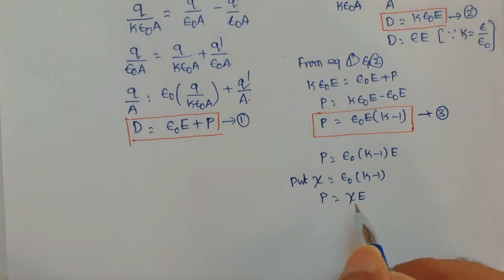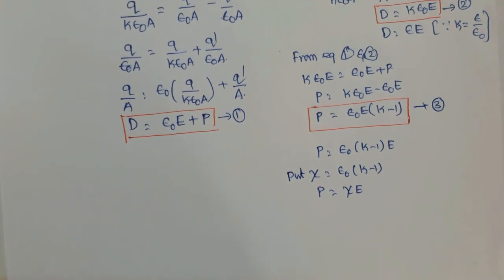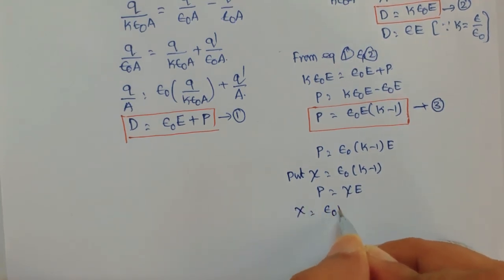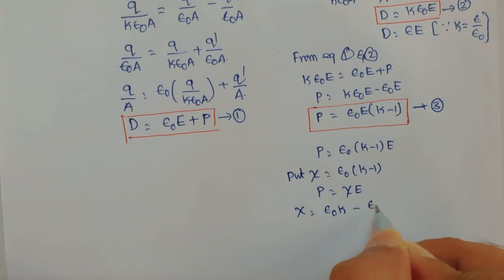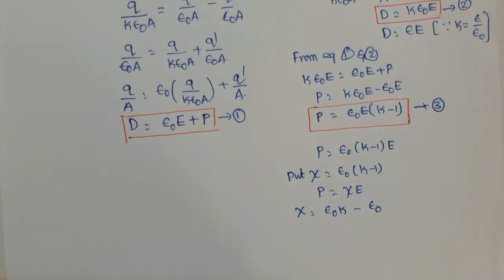Therefore, P is equal to xi into E. Now, from this relation, xi is equal to epsilon naught k minus epsilon naught.